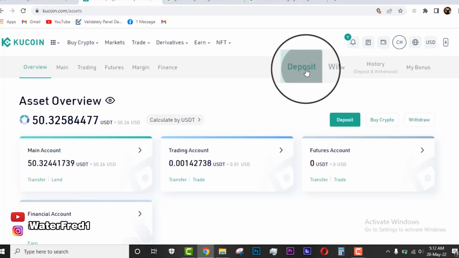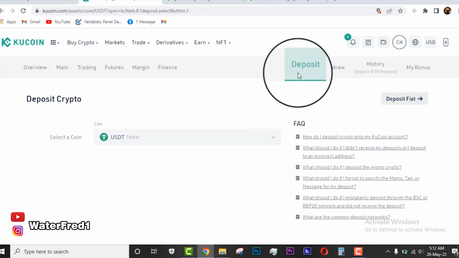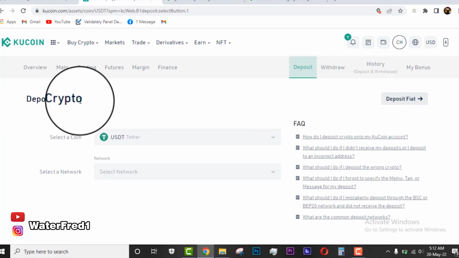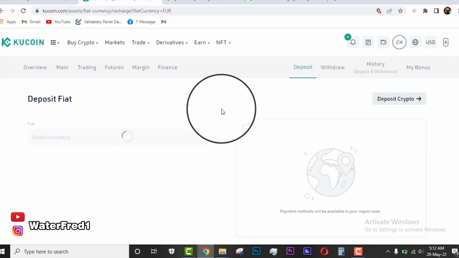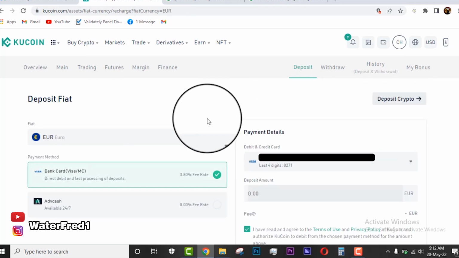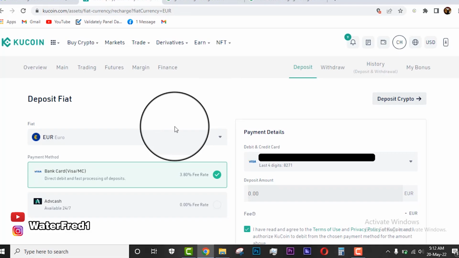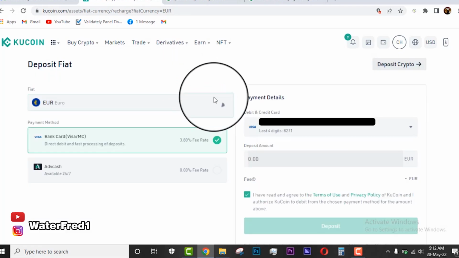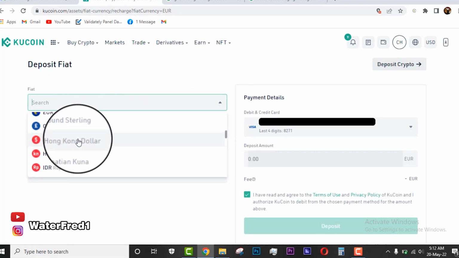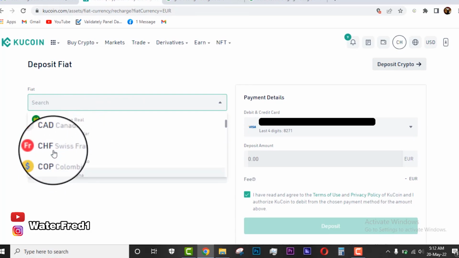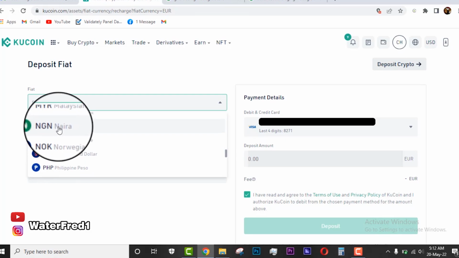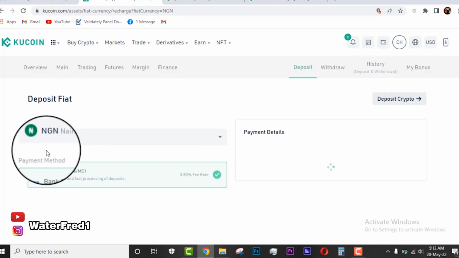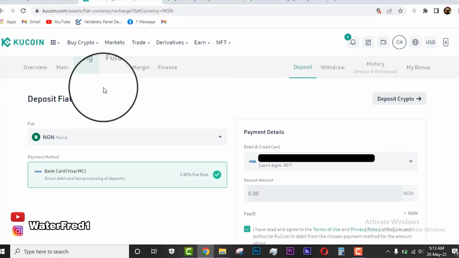You can as well decide to deposit via fiat. If you click again on deposit, you see deposit crypto here, and you see deposit fiat here. Now, fiat currency is just like the NGN, the euro, the US dollar, or any other currency that you wish to deposit. If you click on this fiat here, you see several options, several currencies that you can deposit into. Now, even the naira is here. If you see the naira, you can use bank card and make deposits.